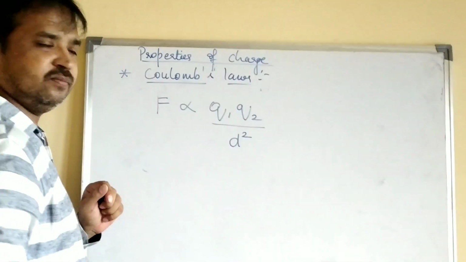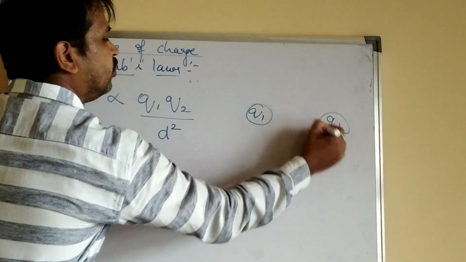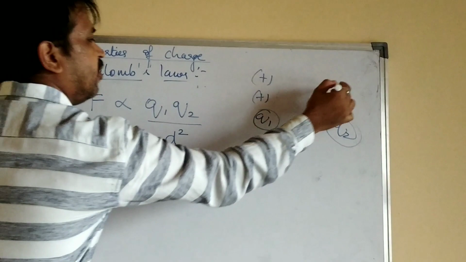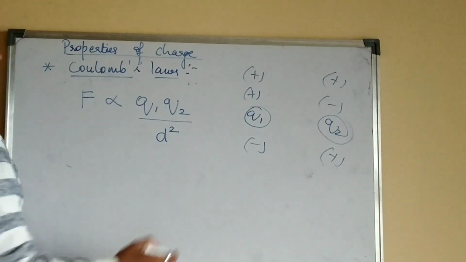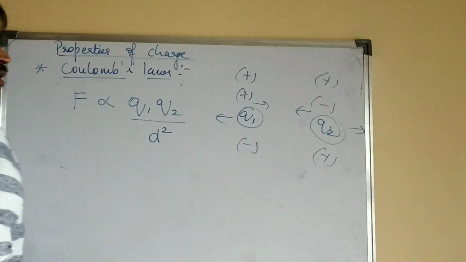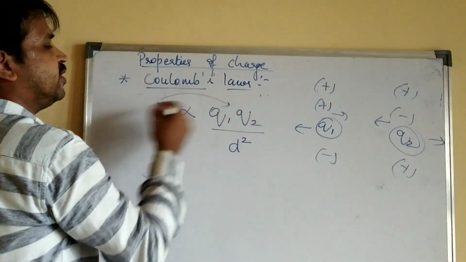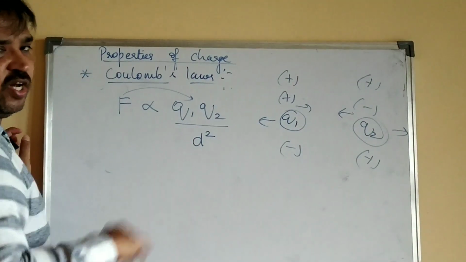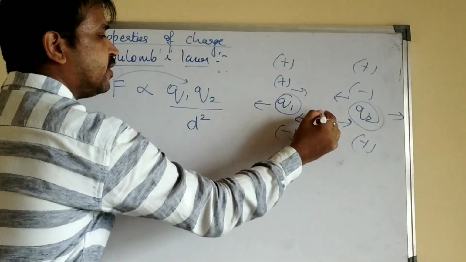It is directly proportional to the product of the strength of the charges and inversely proportional to the square of the distance between them. Here you have Q1 and here you have Q2, either positive or negative. So the electrostatic force between any two charges is directly proportional to the product of the charges, but inversely proportional to the square of the distance between them.